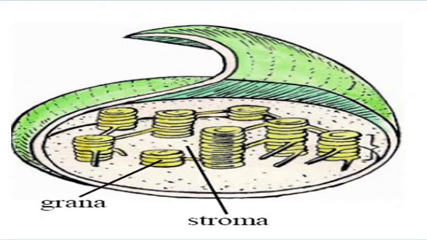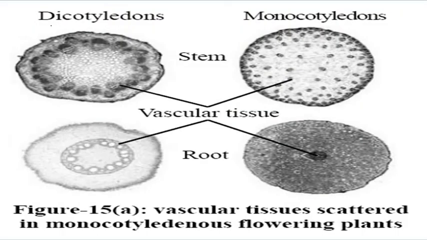So you can see here the grana in the plant, and it is the stroma, and it is a spring-like structure. So you can draw it also. And this one is the dicotyledons and the monocotyledons, and the stem and the vascular tissues, roots, and this is the figure. So you can draw it also.